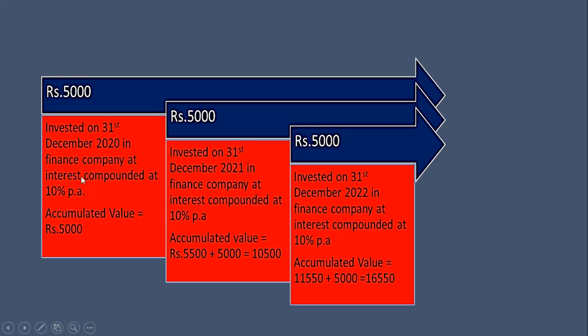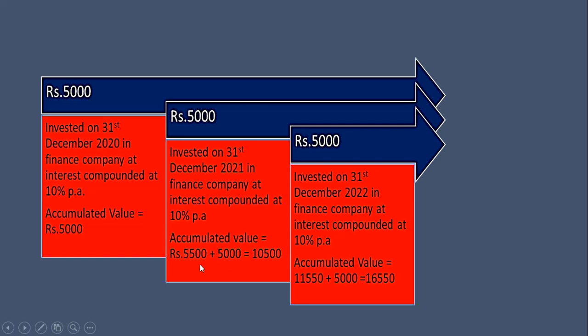Now this finance company is giving 10% interest on this 5,000. So now next year, rupees 5,000 invested on 31st December 2021 in the same finance company, at interest compounded at 10% per annum. And now in this second year, accumulated value will be 5,500 plus this year's 5,000 rupees.